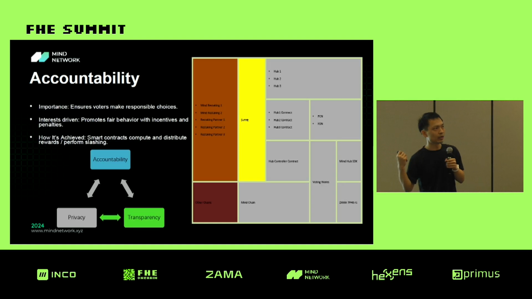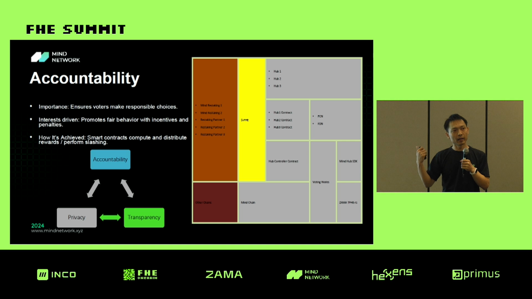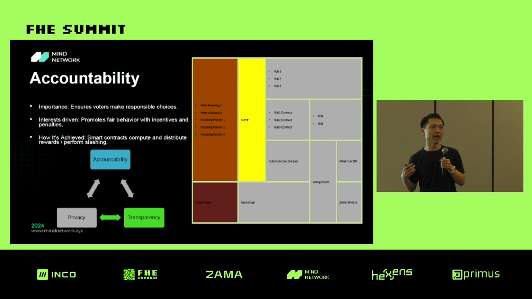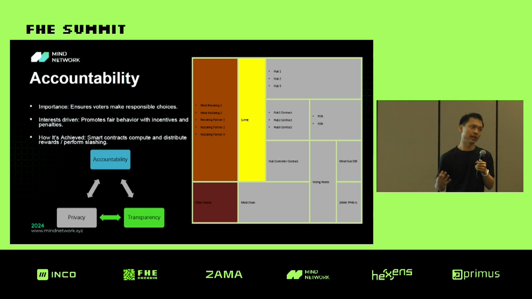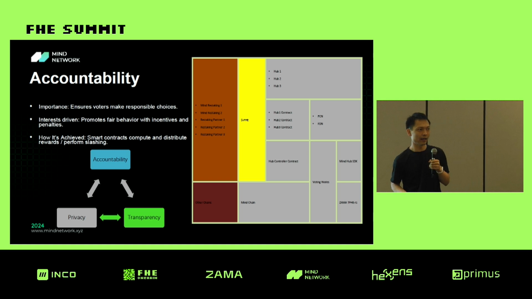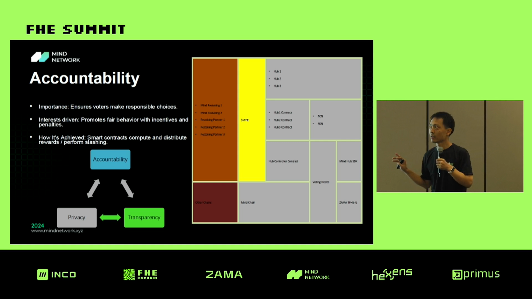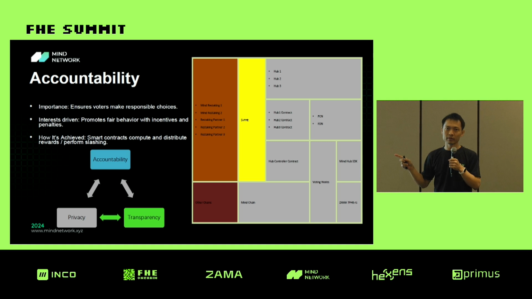Let's first talk about accountability. For a voting mechanism, accountability is very important because each voter has to be responsible for their own votes. If the voting result is not related to each one's own benefit, they won't care about the voting, and they just generate some kind of random votes, and the final voting result would also be some random, meaningless result. So accountability is important.